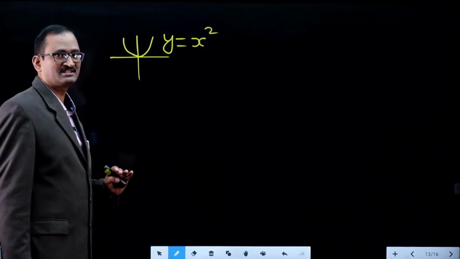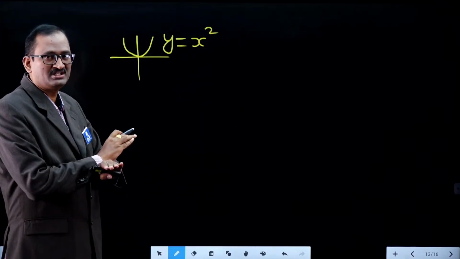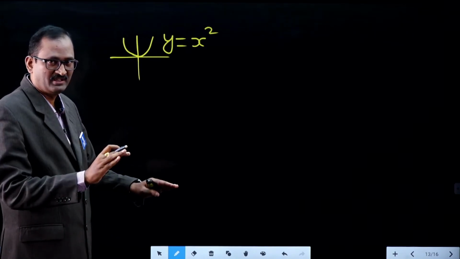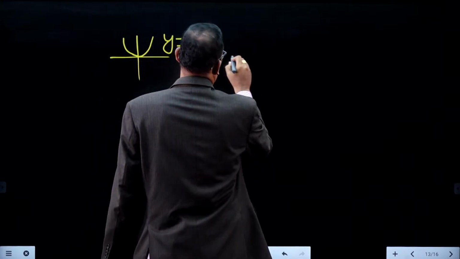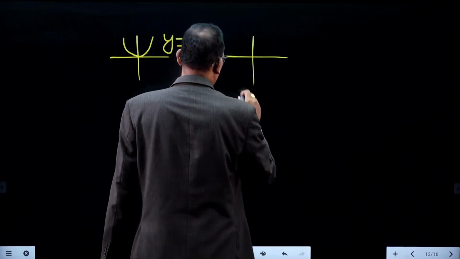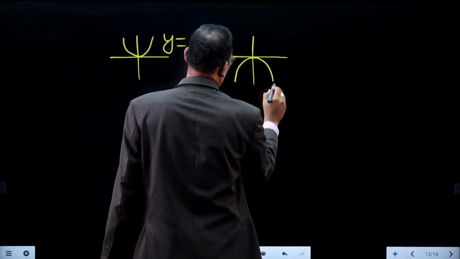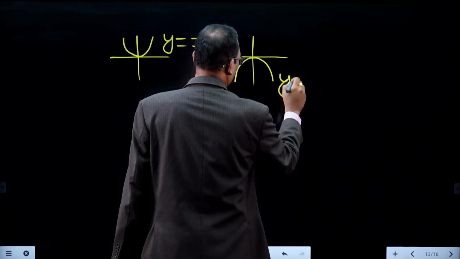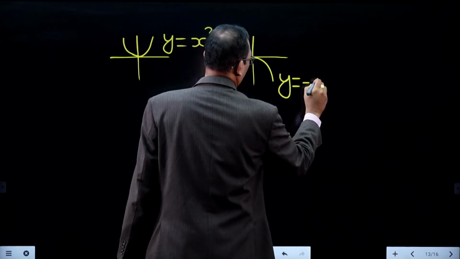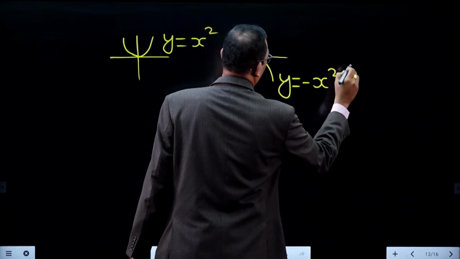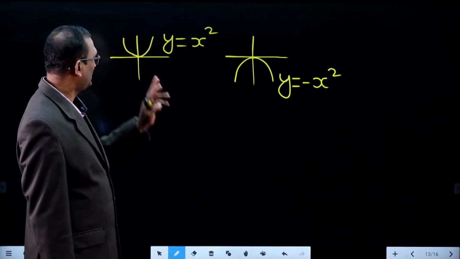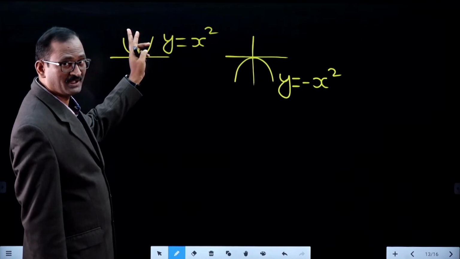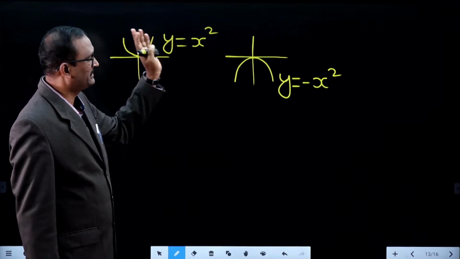y equal to minus x square is a parabola. Any function multiplied by minus 1, its mirror image will be taken. This is y equal to x square. Y equal to minus x square means the same y equal to x square graph, its mirror image will be taken. This is y equal to minus x square. Any function multiplied by minus 1, the mirror image of the graph will be taken.